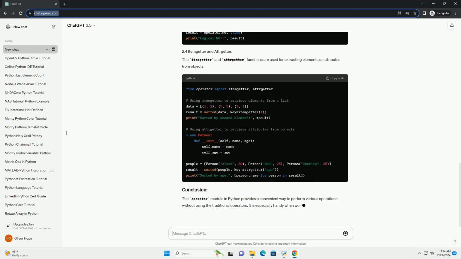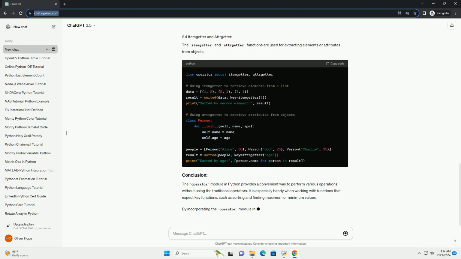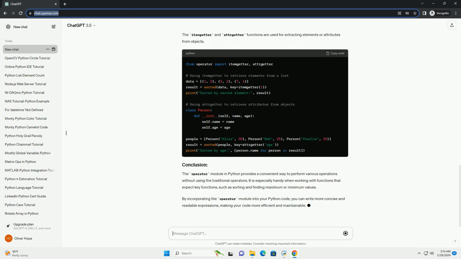The operator module in Python provides a convenient way to perform various operations without using the traditional operators. It is especially handy when working with functions that expect key functions, such as sorting and finding maximum or minimum values. By incorporating the operator module into your Python code, you can write more concise and readable expressions, making your code more efficient and maintainable.